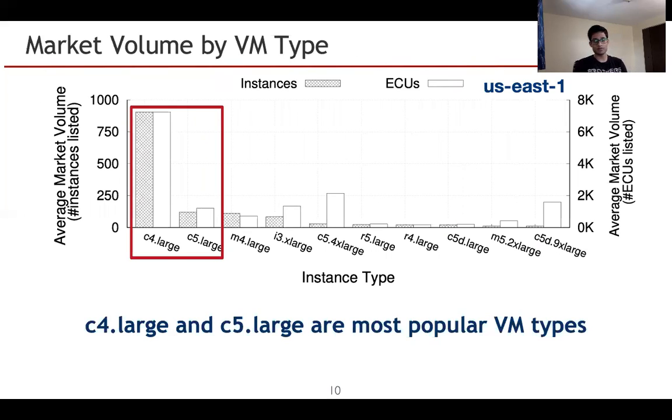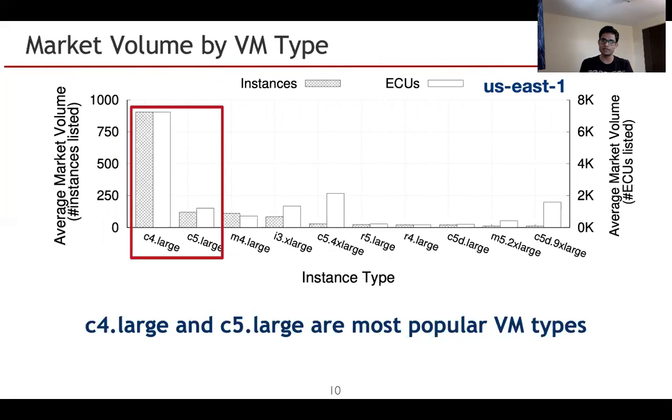Moving on, let's look at what the popular VM types are in US East 1, which is the most popular region. Similar to the last graph, we have on the y-axis average market volume, both in terms of instances listed and ECUs listed, and on the x-axis we have instance type, where we rank the instances in descending order of their popularity. As you can see here, C4.large is by far the most dominant and most popular VM type in the reserved instance marketplace for third-party listings, followed by C5.large.